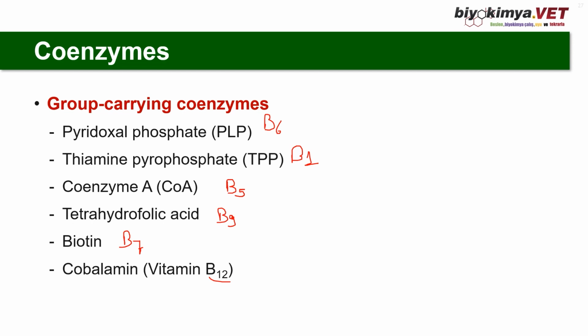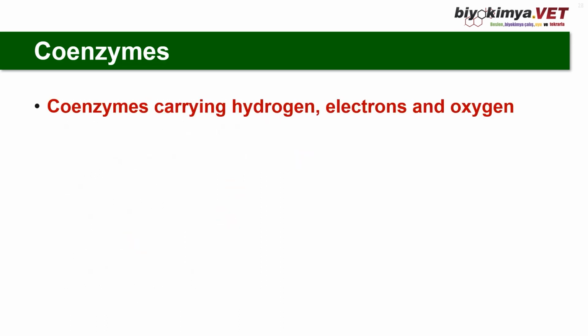Until now, the coenzymes I have talked about, as you see, are all coenzymes of the B class of vitamins, but not lipoic acid. It's another coenzyme, and at least 5 enzyme systems require lipoic acid, and 2 of these are in the citric acid cycle. Coenzymes carrying hydrogen, electrons, and oxygen.